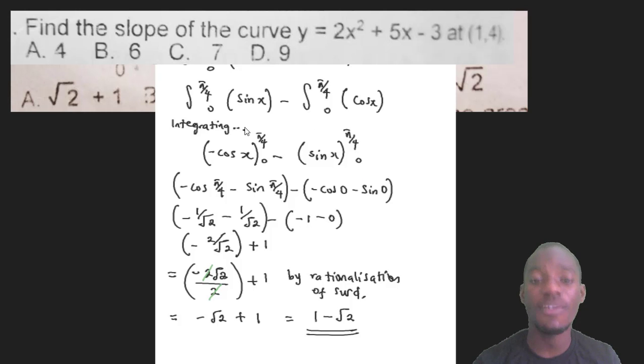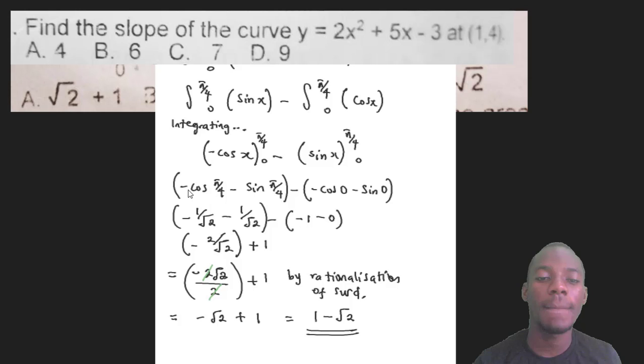Remember that these are from the laws of integration. Okay, then the next thing is, I will now plug in pi over 4 for x in this cos and sine. Do one for pi over 4 and do one for 0. So I have minus cos pi over 4, then minus sine pi over 4. Then minus the second one, minus cos 0, minus sine 0.